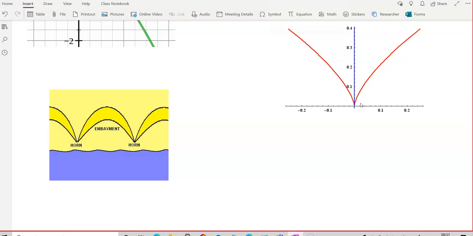Let us do some experiment by taking a curve like y equal to mod of 4x square minus 1. Check whether cusp exists or not for this curve, y equal to mod 4x square minus 1.